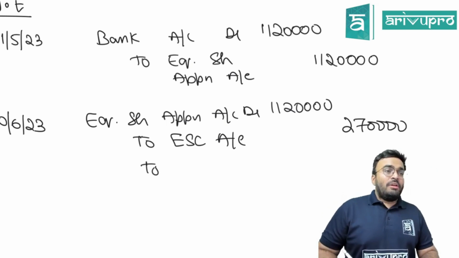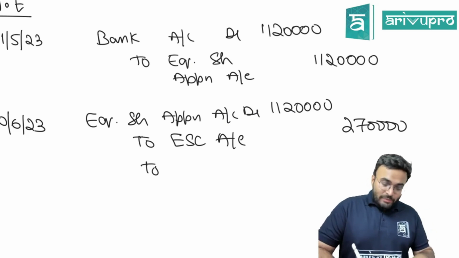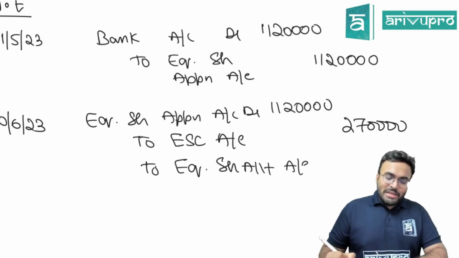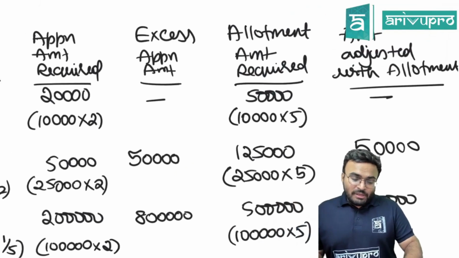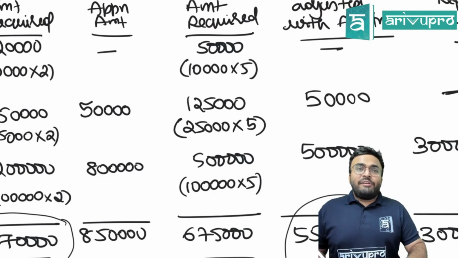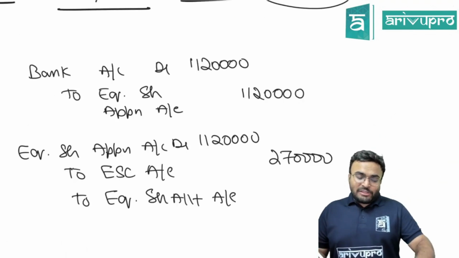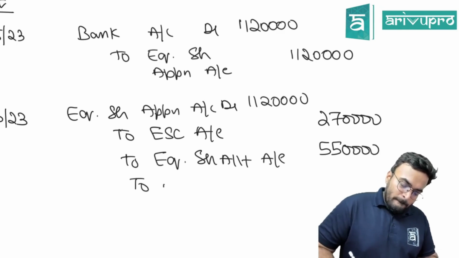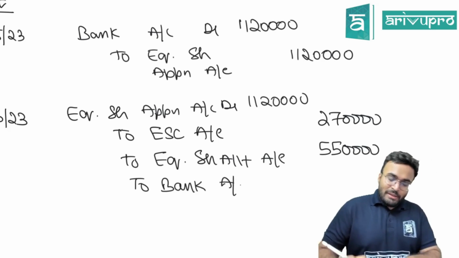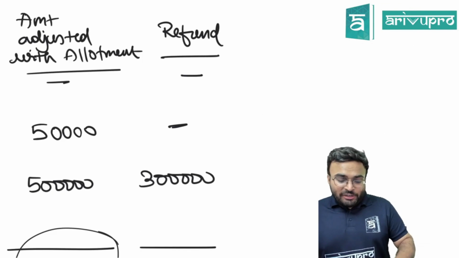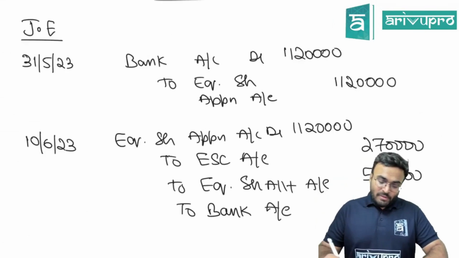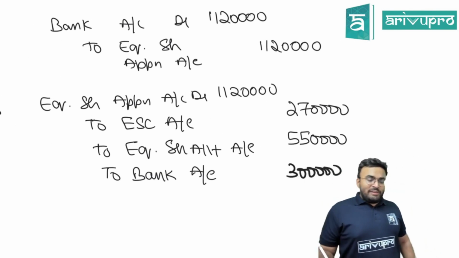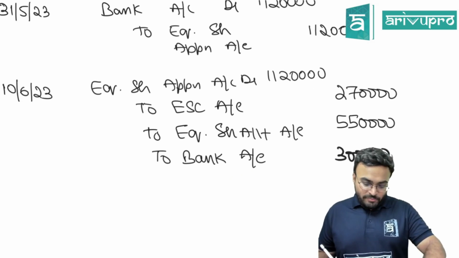Next, you are going to refund something? Equity share allotment account. How much are you adjusting with allotment? Amount adjusted 5,50,000. You are adjusting 5,50,000 with allotment. Are you refunding anything? Yes, you have it in the refund column. You are refunding 3 lakhs. 5,50,000 plus 3 lakh plus 2,70,000 will be 11,20,000.